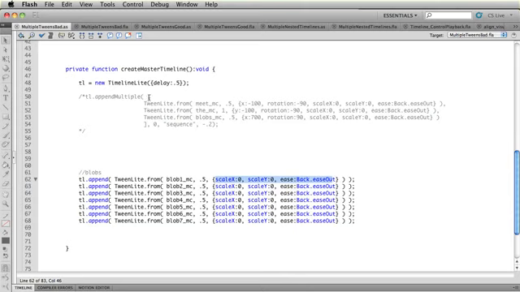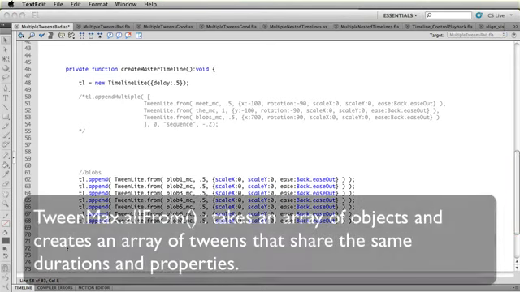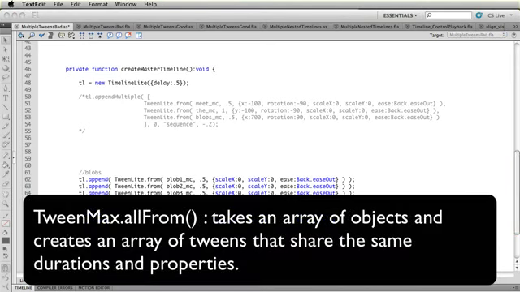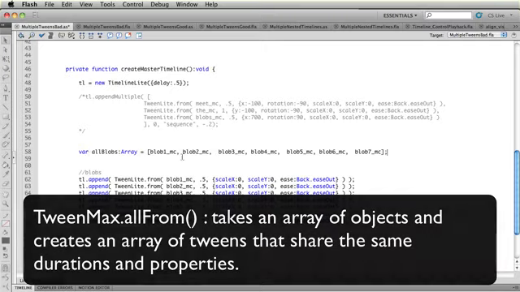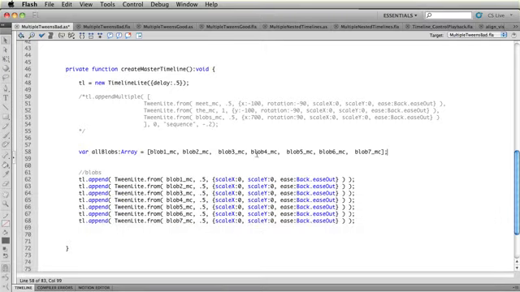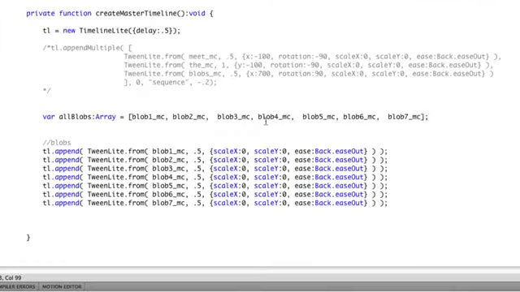Now I could build an array just like I did with the intro text, but since all of these values are the same, this works perfectly for using a TweenMax.allFrom tween. And as a quick refresher, you should know about allFrom. I'm going to demonstrate how it works. So allFrom takes an array of objects and loops through them for you, and it creates an array of tweens on those objects. So here I'm just going to paste in an array of all the instance names of all the blobs that I have, okay?